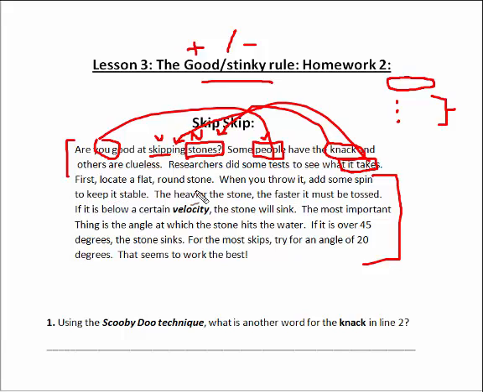First, you locate a flat, round stone. That is, of course, the component of skipping stones. When you throw it, it refers to the stone. The stone, when you throw it, is another word for skipping. And put some spin on there. Keep it stable. The heavier the stone, the faster it must be tossed. Stone skipping. If it's below a certain velocity, the stone will sink.